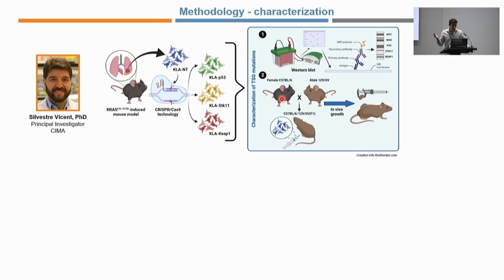So first, before assessing the effect of HOMO-MYC, we have to study the role of the concomitant mutations. In order to do that, our collaborator Silvestre Vicent from CIMA kindly provided us with a KRAS mutant cell line derived from a non-small cell lung cancer mouse model and modified by CRISPR-Cas9 technology to obtain the knockout of the different tumor suppressor genes of interest. In this way, we are able to work with 4 isogenic cell lines that only differ in one specific gene.